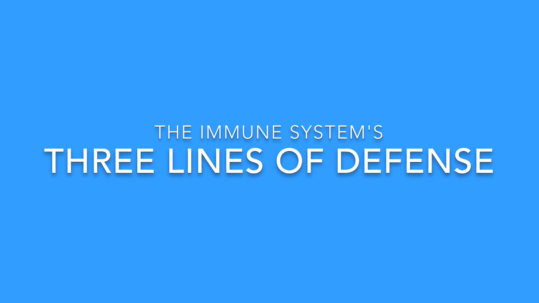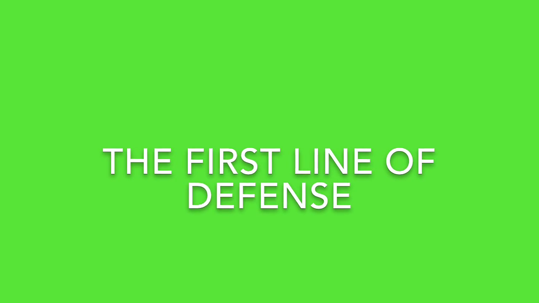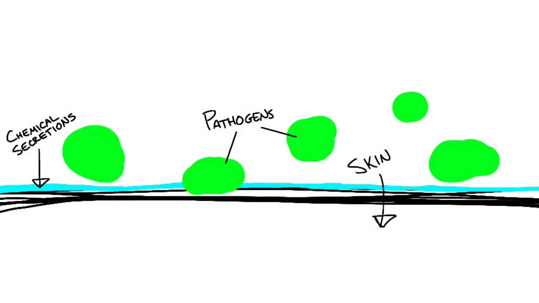Welcome to the 3 lines of defense in the immune system. The first line of defense starts with the skin. As the pathogens attack a nearly impenetrable barrier, chemical secretions such as oils and sweats reinforce the skin, making it acidic and inhibiting the growth of most attacking pathogens. Along with the inhibitors, sweat's lysosomes enzymes digest bacterial cell walls.